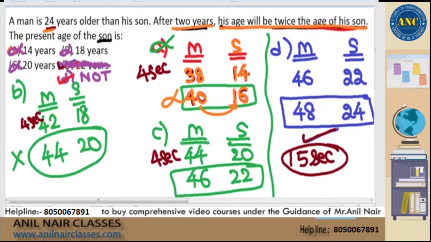What difference will it make? Will it make any kind of difference in this case, marking the fourth option? I am again saying, sir, none of this is not that predominant in the ages topic. It is a very tricky option in some other topics, but in ages it is not that predominant. Instead of marking 22 years as the right answer, because out of 4, 3 are incorrect, I will mark none of these. I hope it is clear.